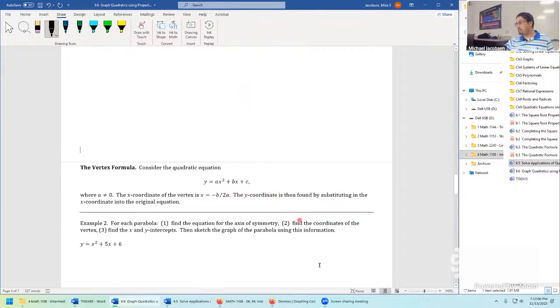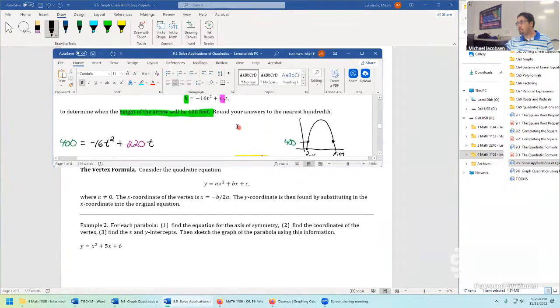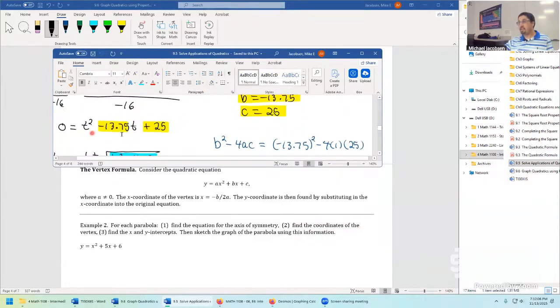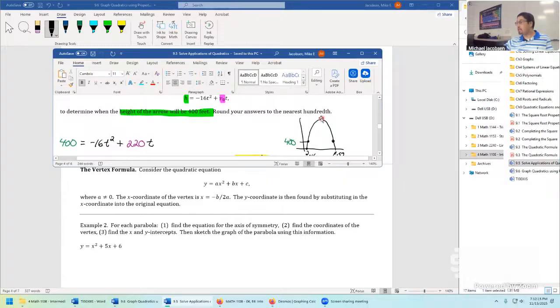This one is going to allow us to take a problem like we saw in section 9.5, this equation right here, find the vertex of this, and then once we find the coordinates of that vertex, we'll know the maximum height the arrow ever achieved, and even the time t when it happened.